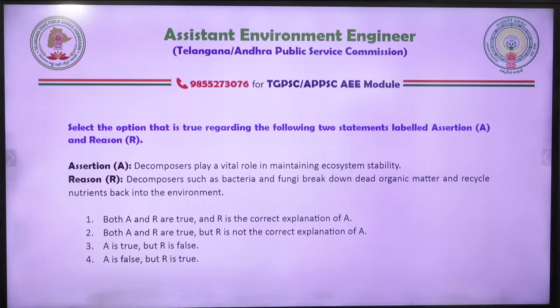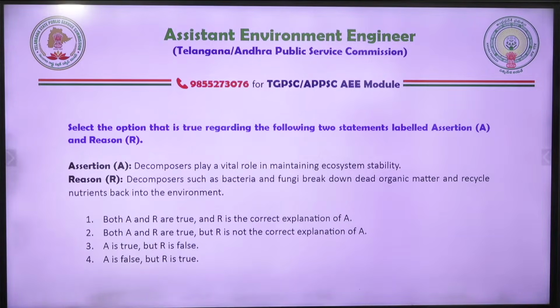Now reason assertion. This time I expect you to give the right answer. The most difficult type of questions are reason assertion. Decomposers play a vital role in maintaining ecosystem stability. Decomposers are like bacteria and fungi, which break down dead organic matter and recycle nutrients back into the environment.